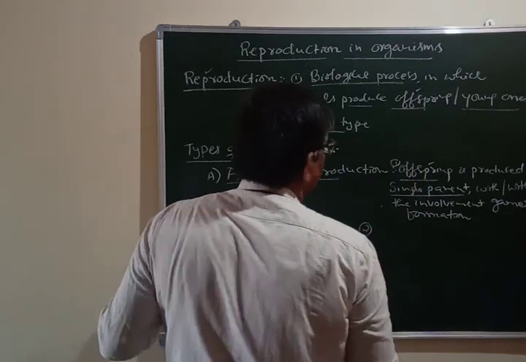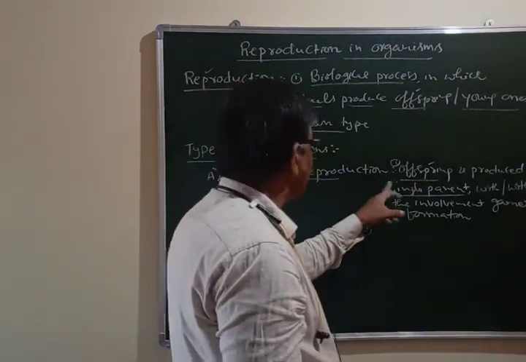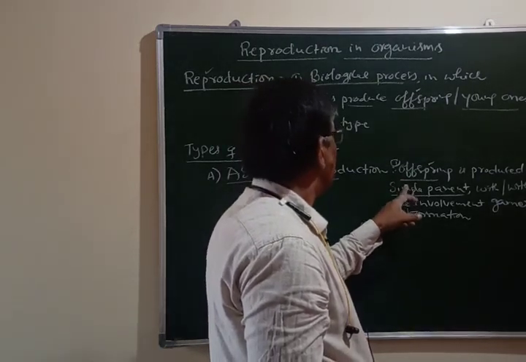Second one is, second character of this asexual reproduction itself.